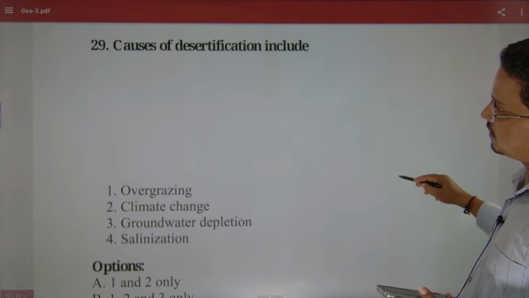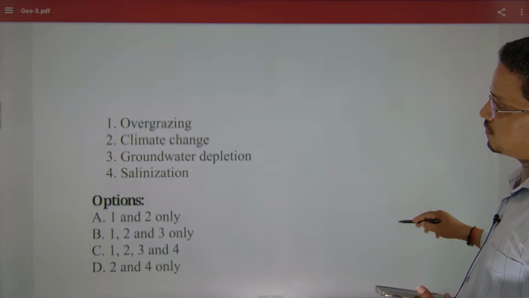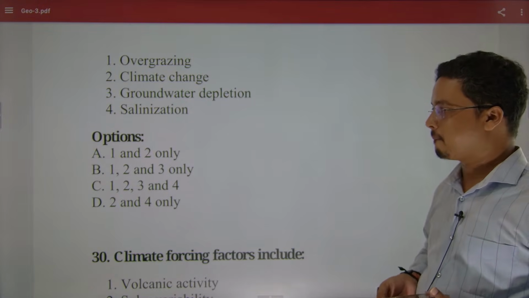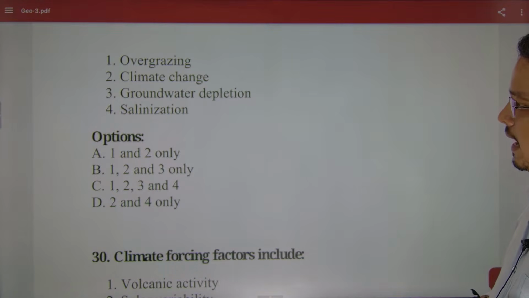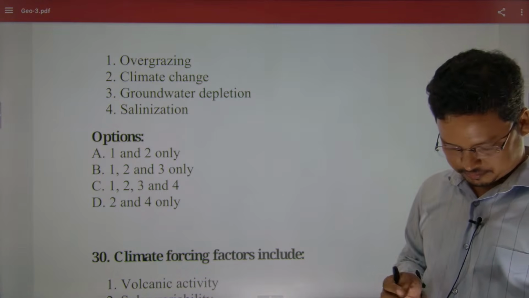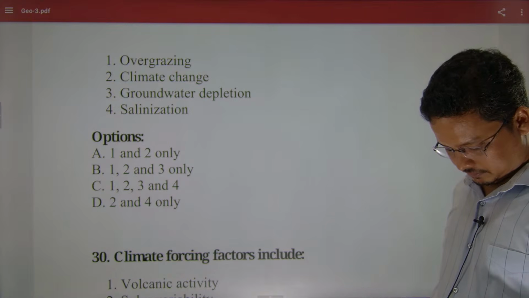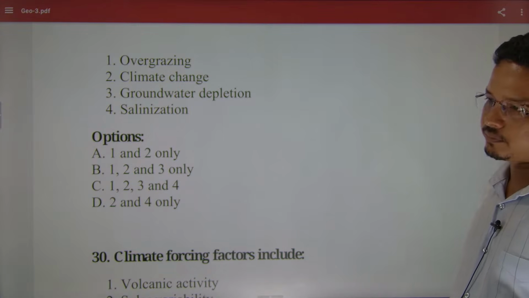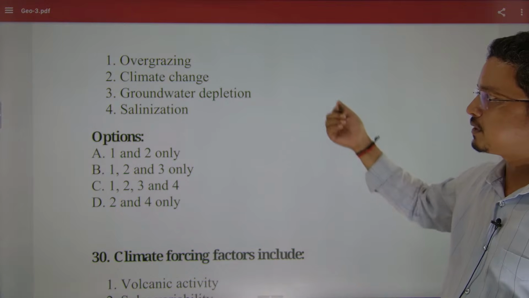29. Causes of desertification, and this is an easy one. Causes of desertification include overgrazing, climate change, groundwater depletion, everything.